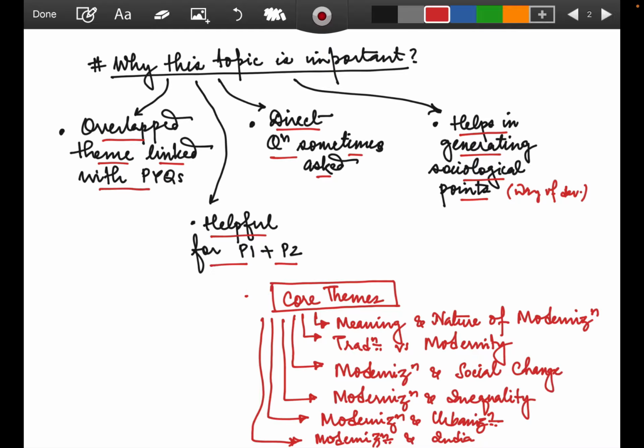So don't just think about why this topic is important in terms of keywords only, if it comes. Think of it from the perspective that even if I am able to generate points on the basis of the themes or the things asked in and around it, it's very useful. So we'll check what core themes UPSC holds in and around this topic. It's the meaning and nature of modernization, tradition versus modernity, modernization and social change, modernization and inequality, modernization and urbanization, modernization and India. So modernization has been interlinked with many things in different formats, and questions are being asked.